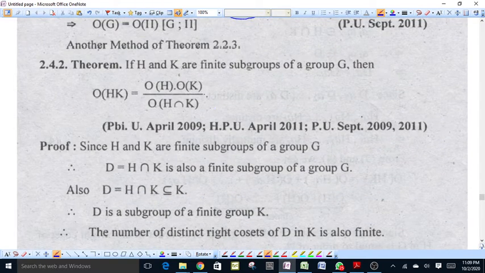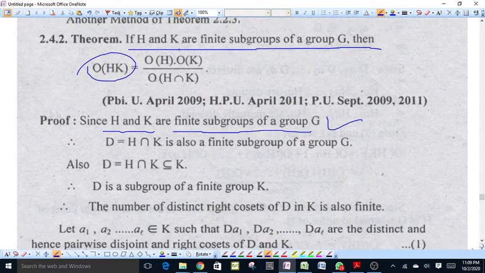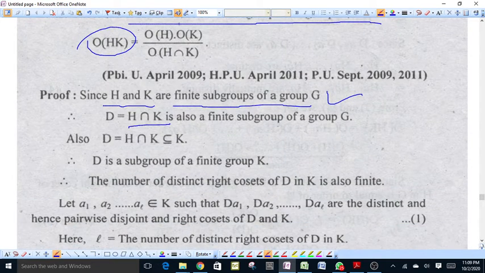Now we take a very important theorem. If H and K are finite subgroups of G, then the order of HK will be equal to the order of H into the order of K upon the order of H intersection K. Because H and K are finite subgroups of G, therefore D, the intersection, is also a finite subgroup of G.